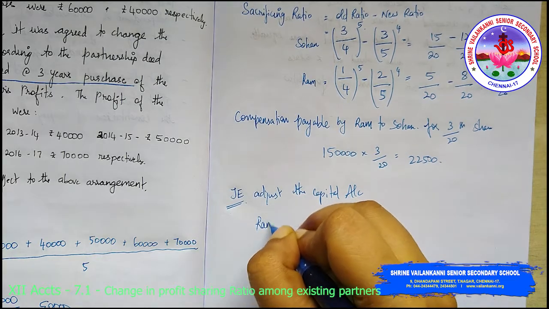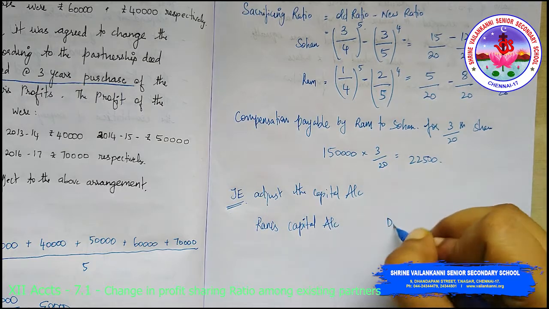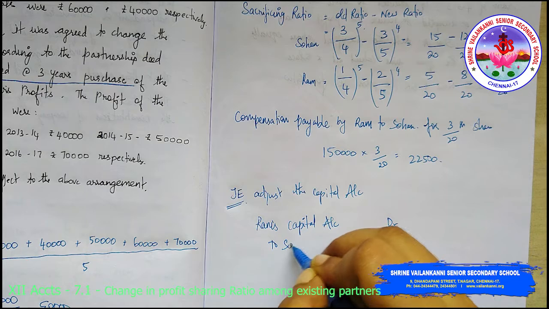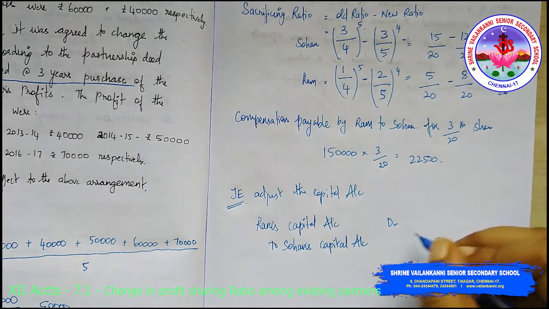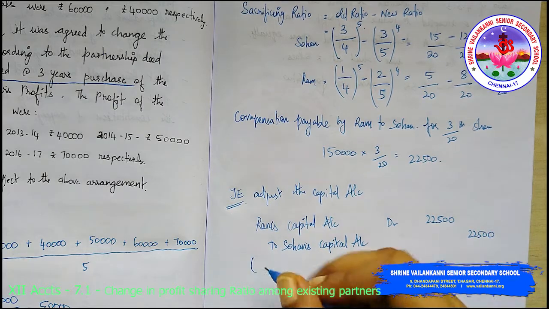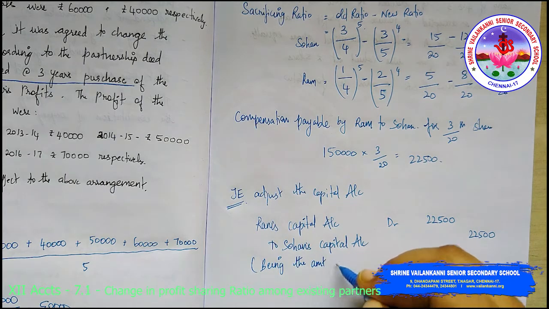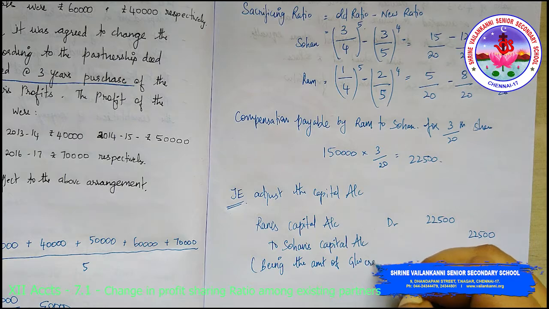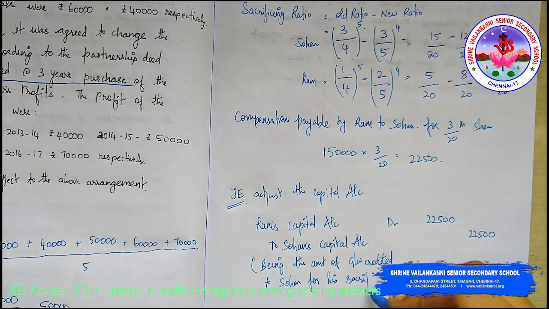So how can you adjust the capital account? Ram's capital account debit to Sohan's capital account 22,500, being the amount of goodwill credited to Sohan for his sacrificed share.